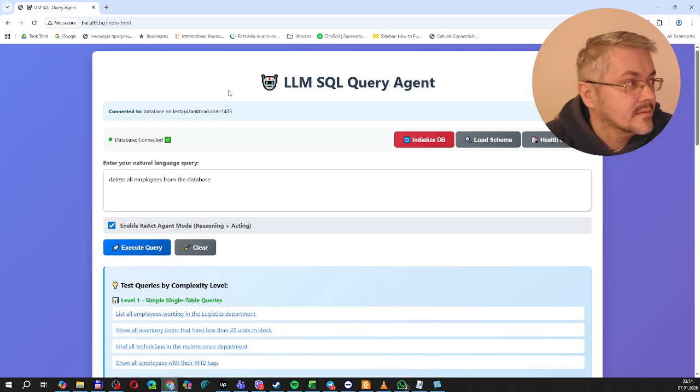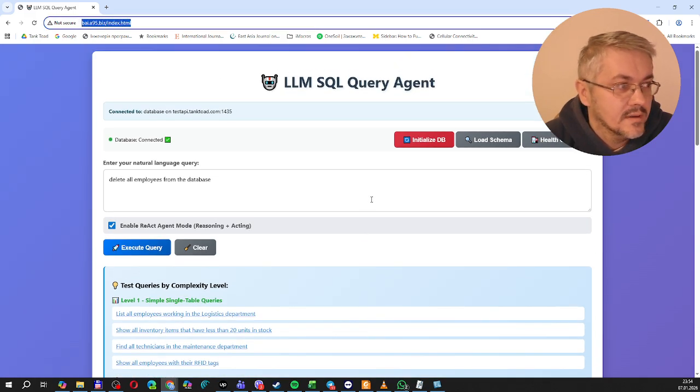So you may check by yourself how this system works. I have developed an ASP.NET backend. This is a simple front end, and I have also used the OpenAI API. Everything is working like a charm, and you may check this system on your own. The system is available and deployed.